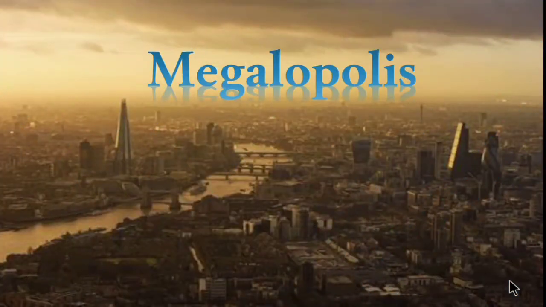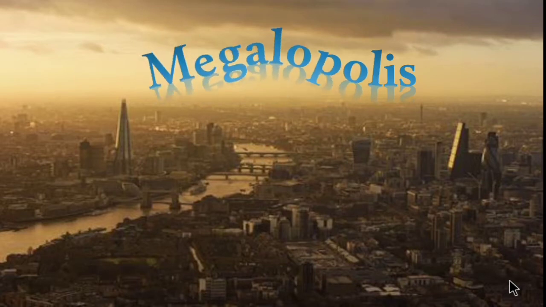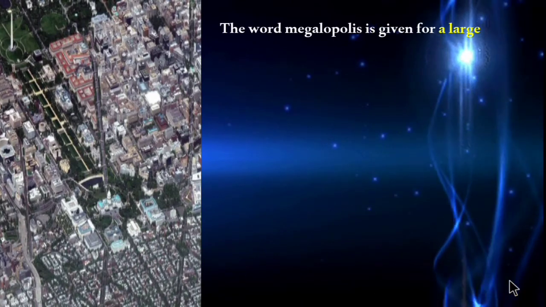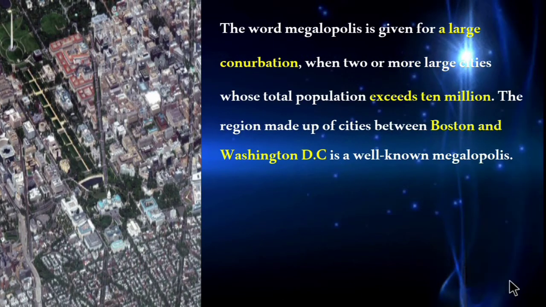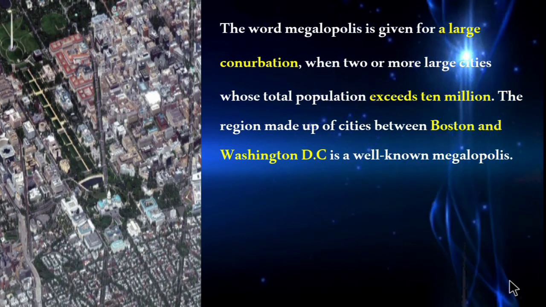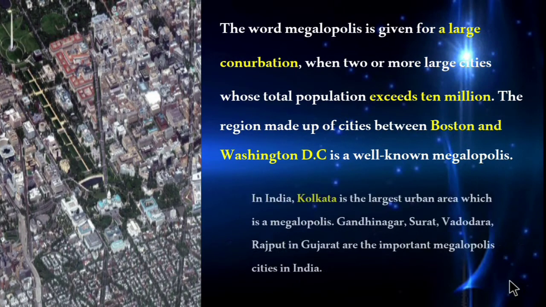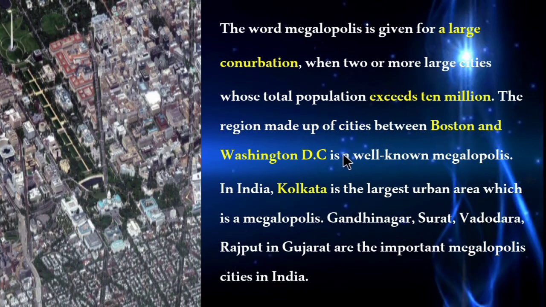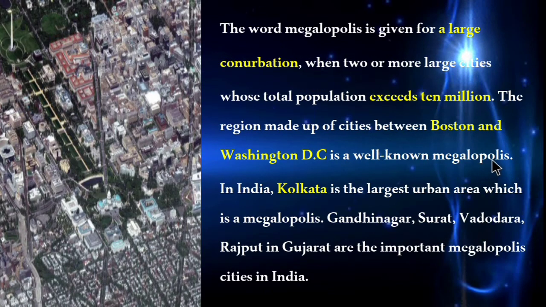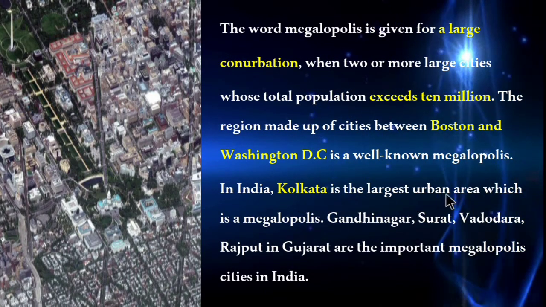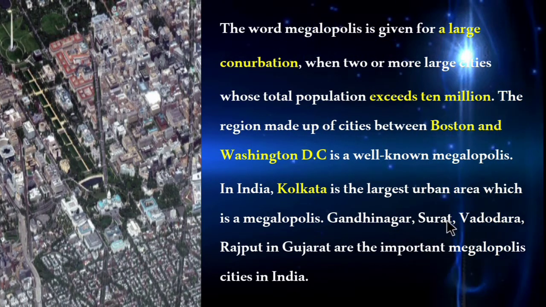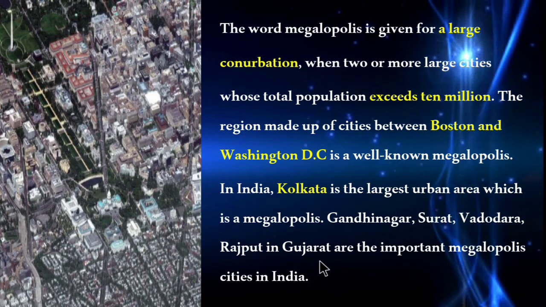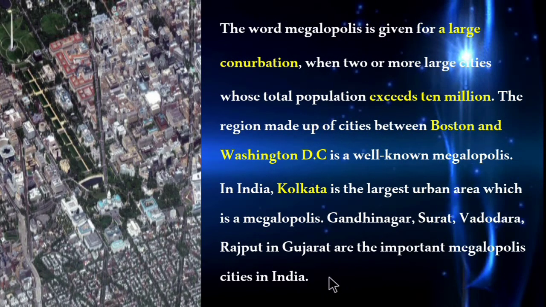Now let's see megalopolis. So what is megalopolis? So let's see the definition for it. The word megalopolis is given for a large conurbation when two or more large cities whose total population exceeds 10 million. The region made up of cities between Boston and Washington DC is a well-known megalopolis. In India, Kolkata is the largest urban area which is a megalopolis. Then Gandhinagar, Surat, Vadodara, Rajkot in Gujarat are the important megalopolis cities in India.